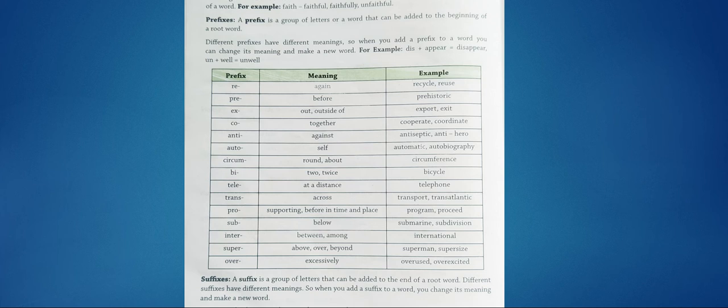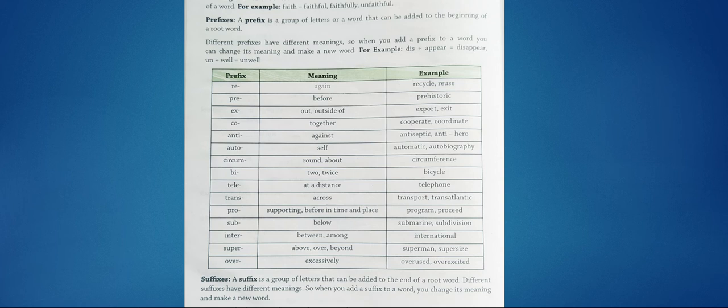So let's see some of the examples here. What is the meaning of re? Yes, again. So recycle, once again recycling, doing it. Reuse, once again using it. Yes, reuse, recycle. Pre means before. Prehistoric.